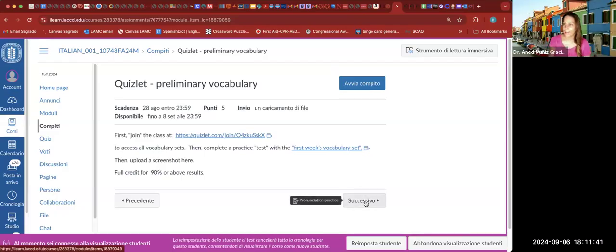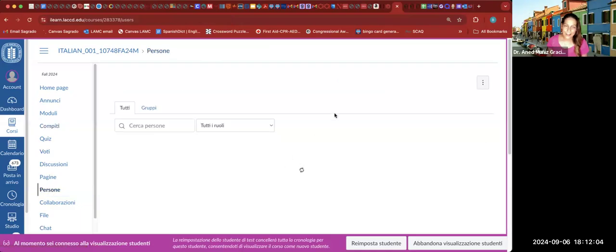But you guys, with technology, tend to be even better than I am. Like I said before, compiti is work to be completed. Voti is your grades. Everything else, discussions, pages, people, and so on, is cognates. Also, there's a tool here that you can use to contact people in the class.